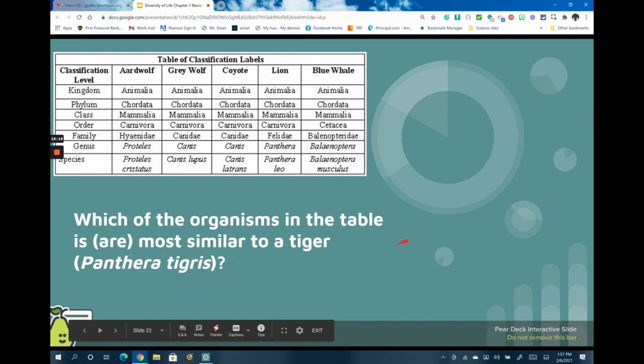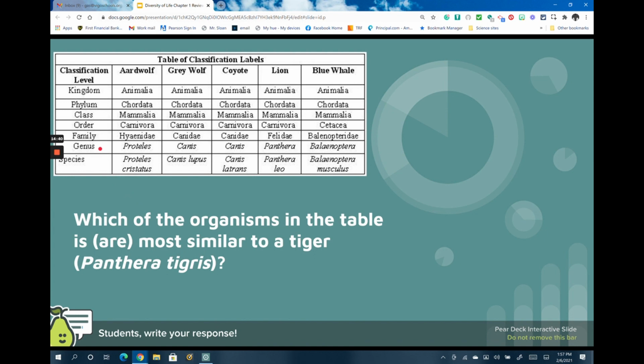Slide number 22. Which of the organisms in the table is most similar to a tiger? They tell us here that the scientific name of a tiger is Panthera tigris. So what we do is come up here and look at genus names to see if any share the same genus name.